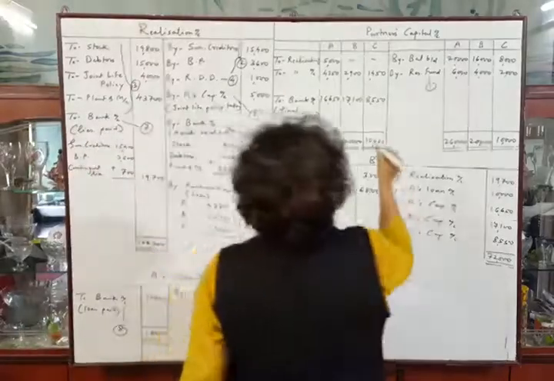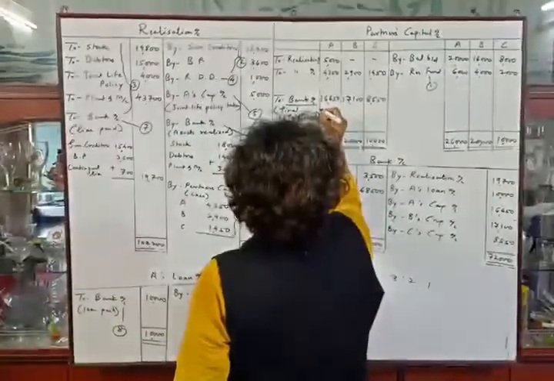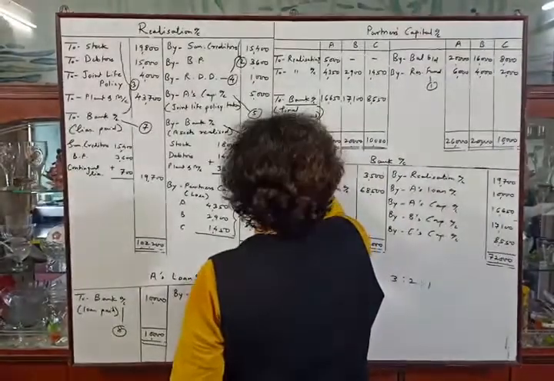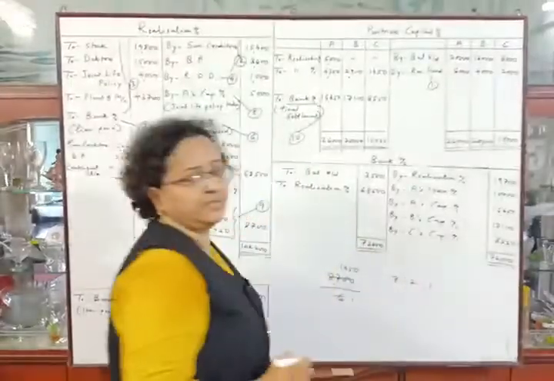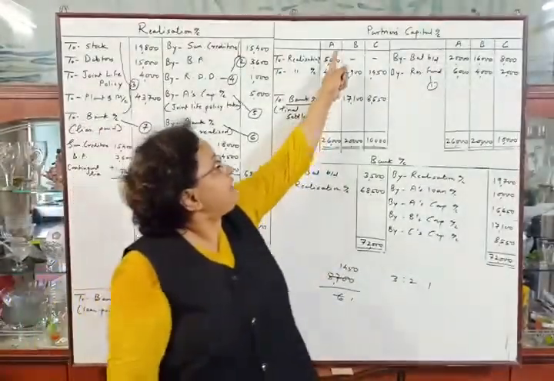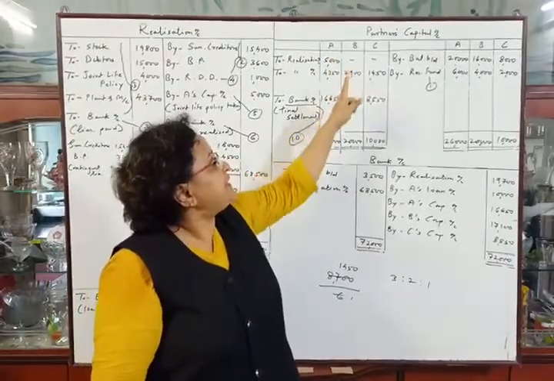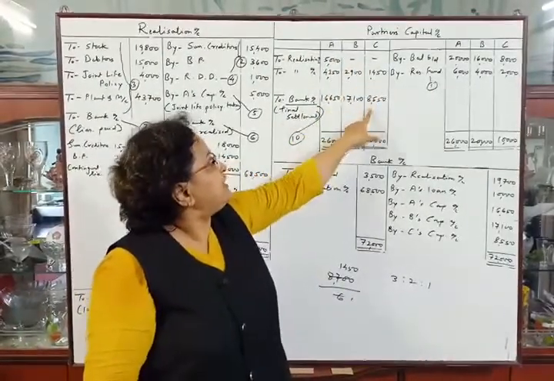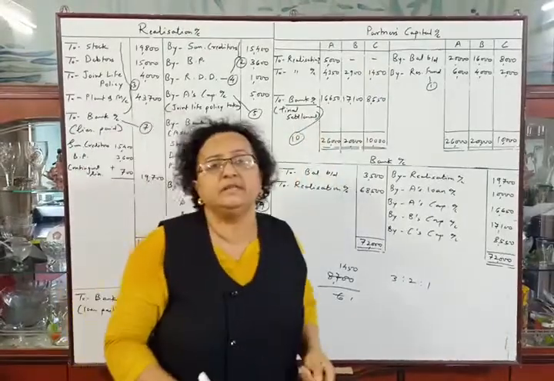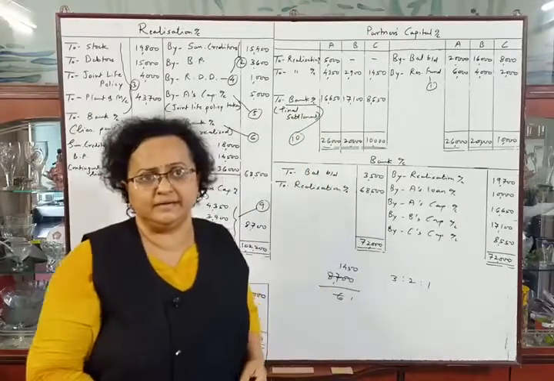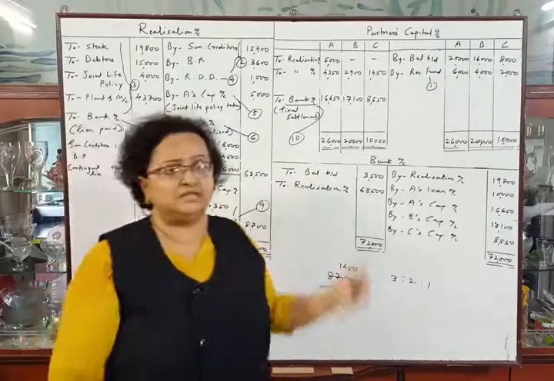And now the last entry will be of final settlement. This will be the 10th entry. So the entry will be A's capital account debit 16,650, B's capital account debit, C's capital account debit to bank account, being the payment made to the partners. This will be the last journal entry.